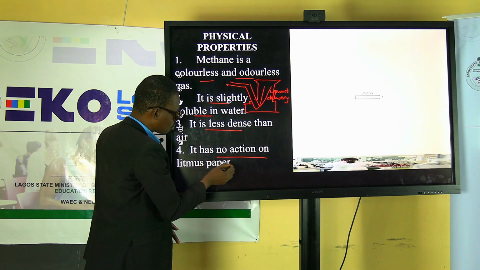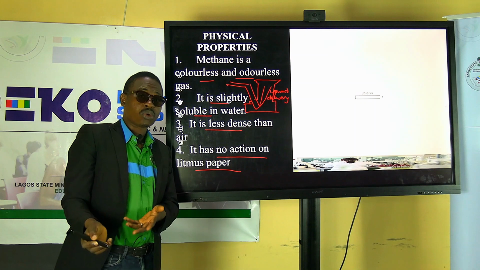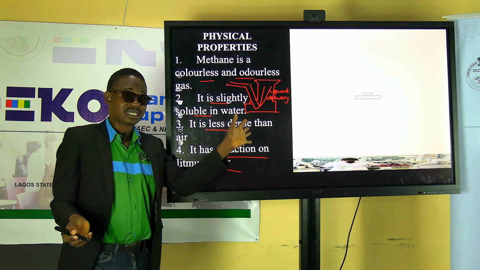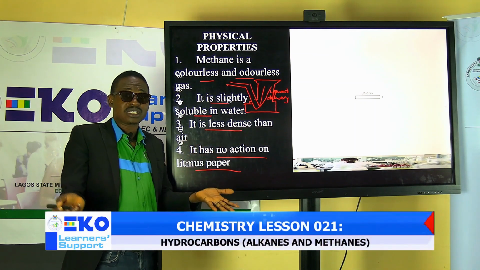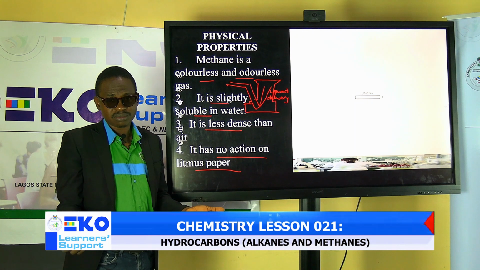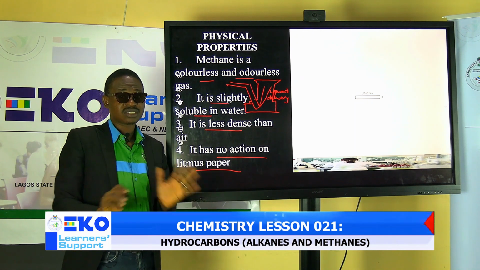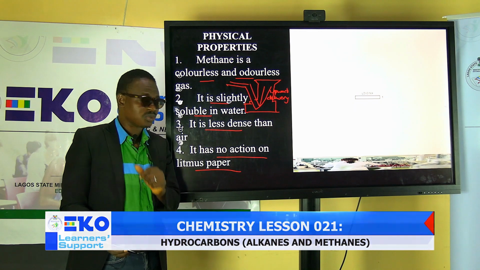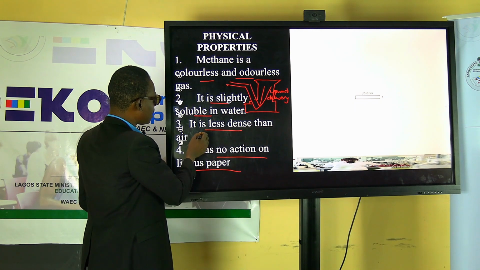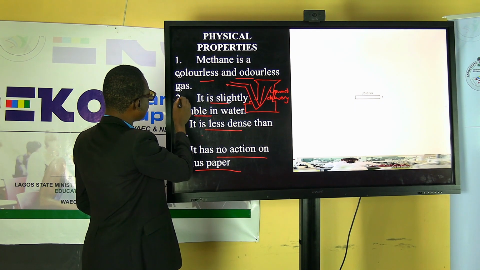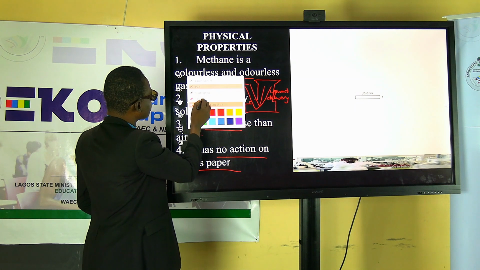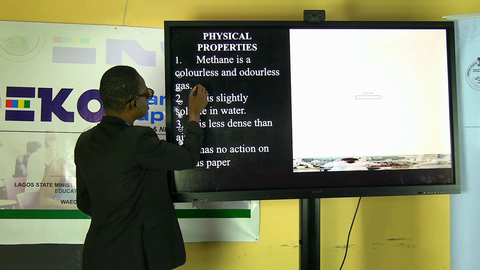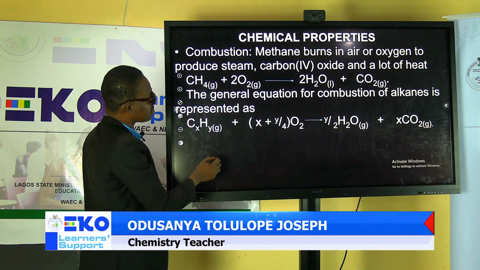This is very important to you. You need to know that this particular gas has no effect on both litmus papers, blue or red. So it is neutral to litmus paper. It's very, very important for you to know that as well. Let me erase all. Let's move to the next one.